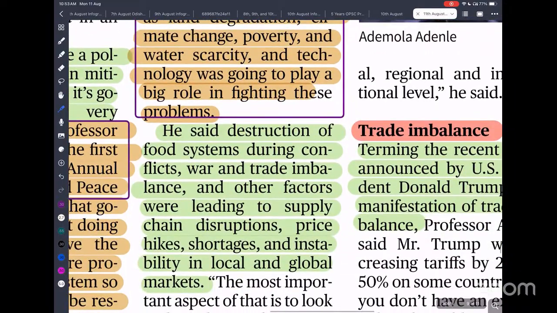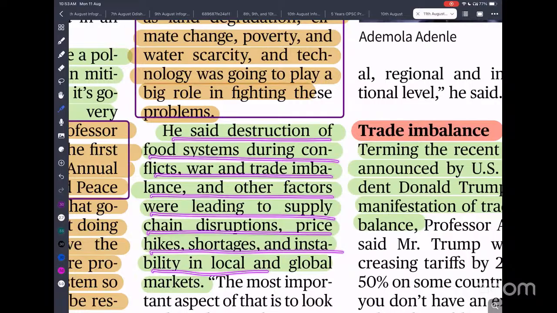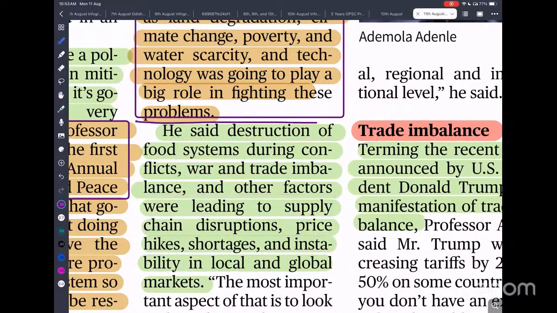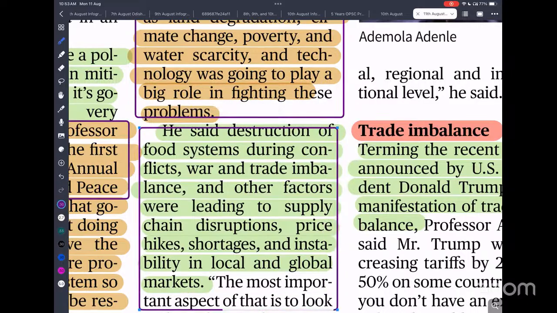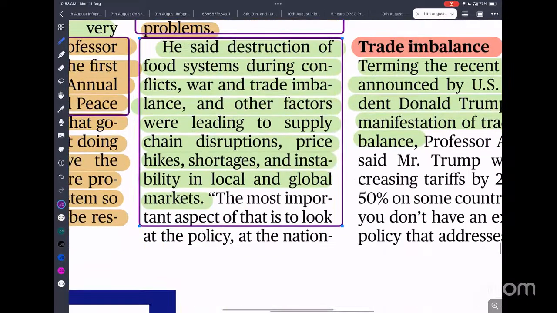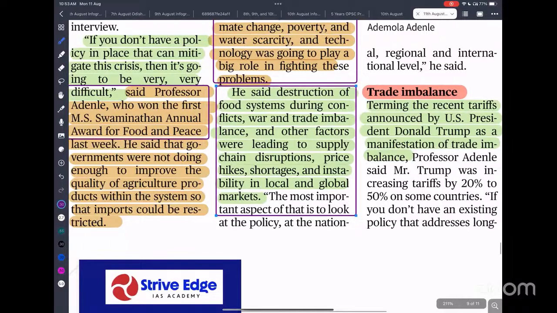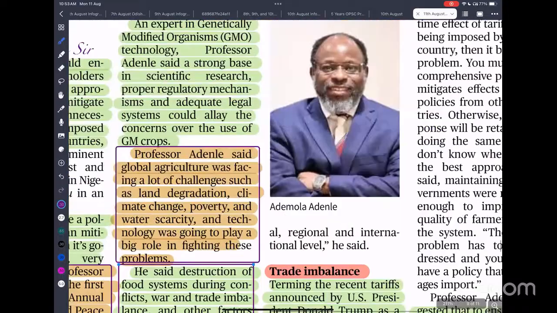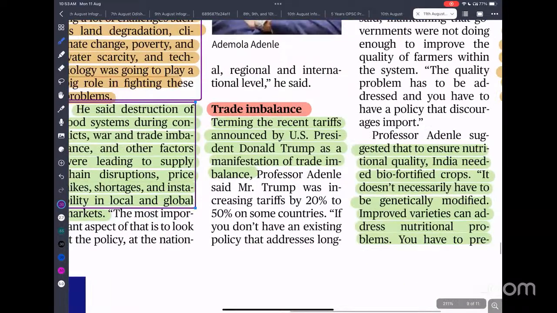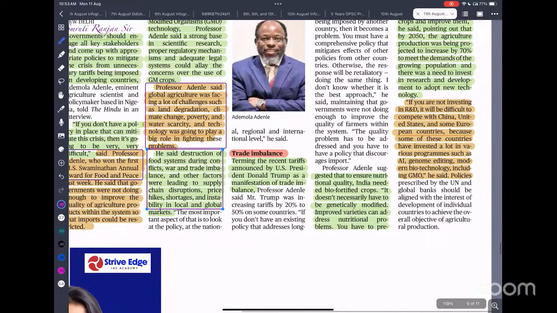He said that destruction of the food system during conflict, war, and trade imbalance, and other factors are leading to supply disruption, price hikes, and shortage. So here you can also note what the reasons of disruption in agricultural supply are. You can write that in your exam also. So in the paper, you are getting a lot of information, and you have to note them properly. Okay, so I think this is what the news is. So please read it, you will understand it.